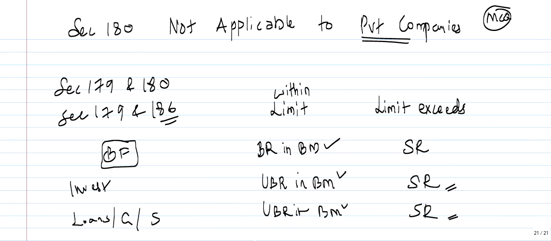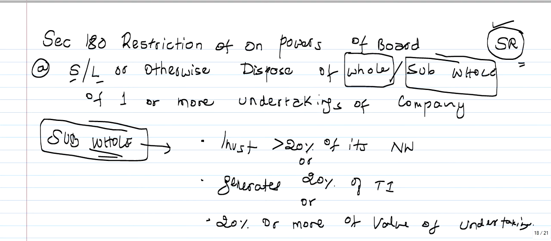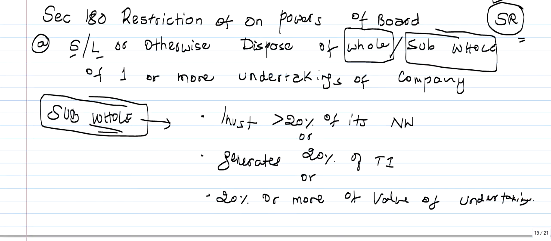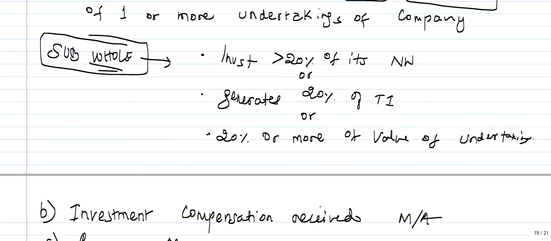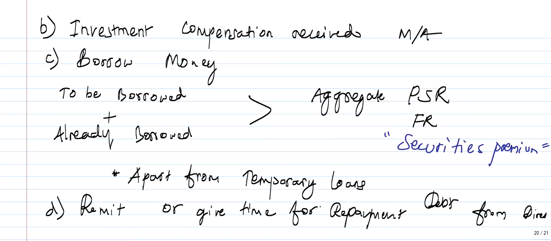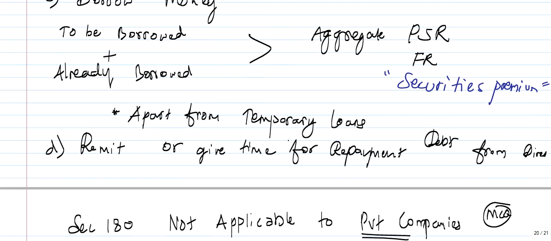So this is with regard to section 180, restrictions on powers of the board. Point number A: sell or lease, or otherwise dispose of the whole or substantially the whole of one or more undertakings of the company. Investment of compensation received as a result of merger or amalgamation. Borrow money, conditions are there.